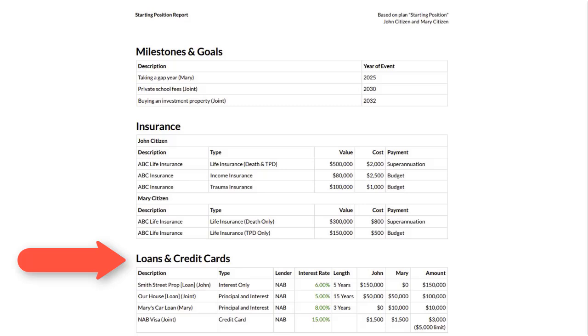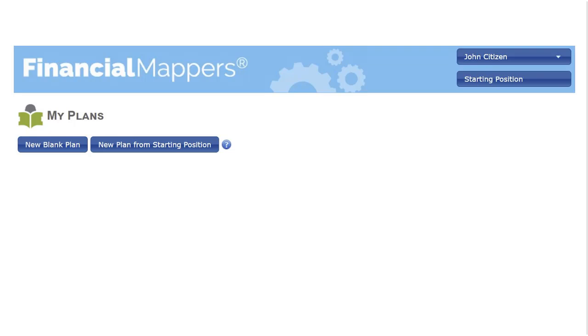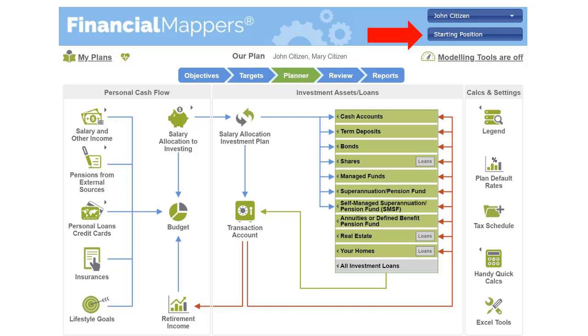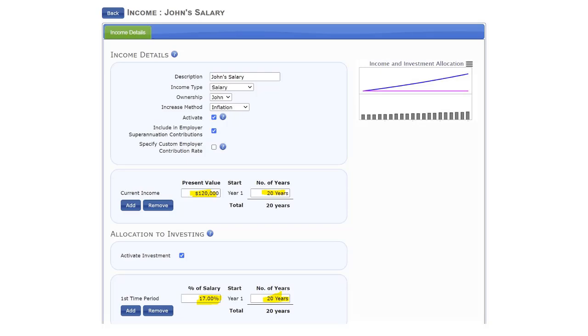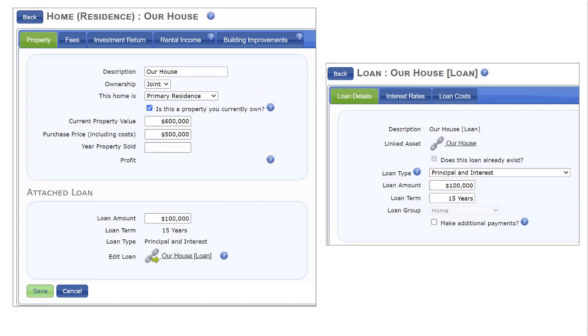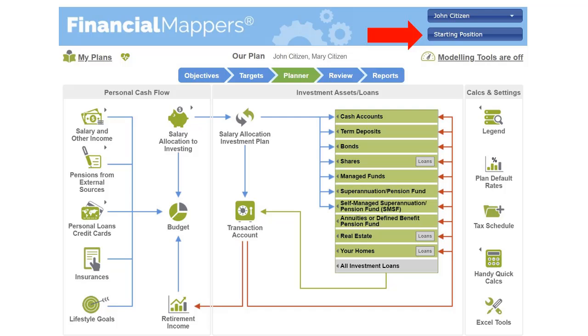This is important information for your financial advisor or mortgage broker, as they may be able to recommend better loans. Now you can create your plan. On the My Plans page, select the option to start a new plan from starting position. All the information is imported and you are ready to start making your plan. See how the salary information is already imported? If you go to the home, you will find the details have been entered about your home and its loan. That concludes the discussion about the starting position and the starting position report.